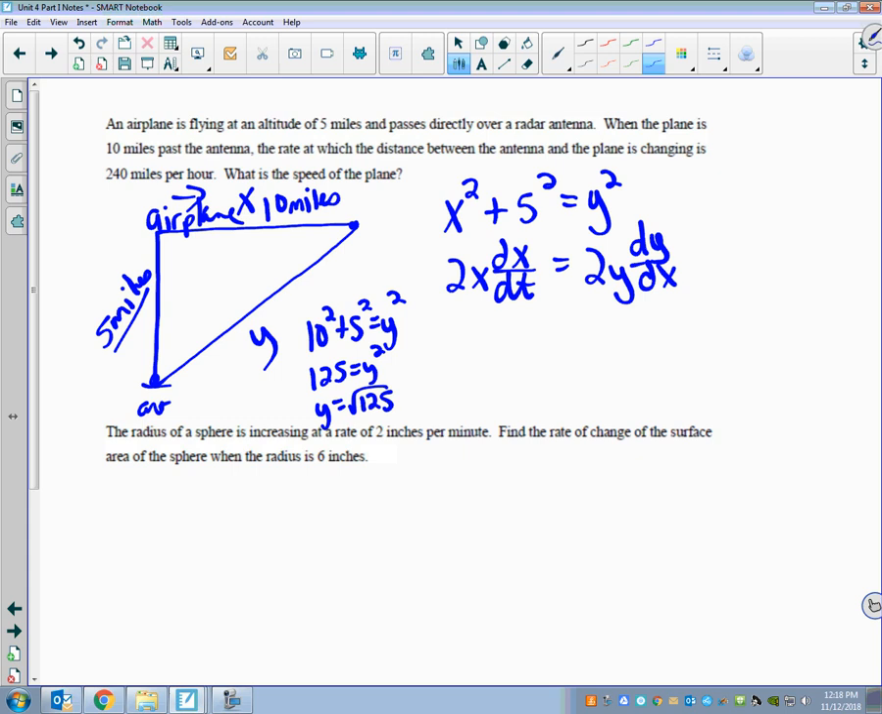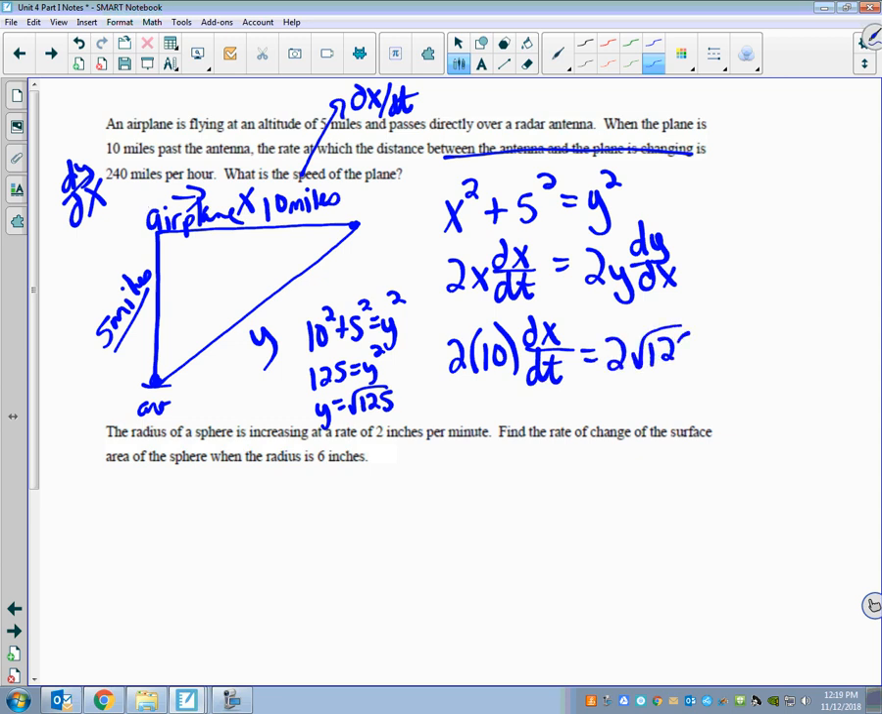Take the derivative of this would be 2x dx over dt. Derivative of 5 squared is just 0, and I get 2y dy over dt. So I know what x is. I know what y is. I know the rate at which the distance between the antenna and the plane is changing. What does that represent? Is that dy over dt or dx over dt? The distance between the antenna and the plane. So this would be dy over dt would be this. The speed of the plane, think about the rate that the plane is moving. The speed is dx over dt. What do you think about that?